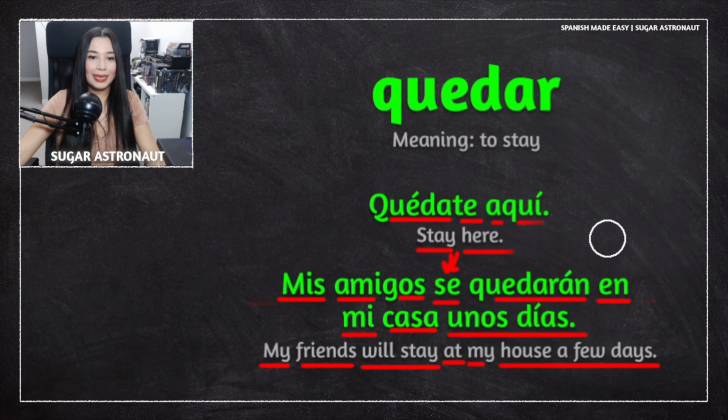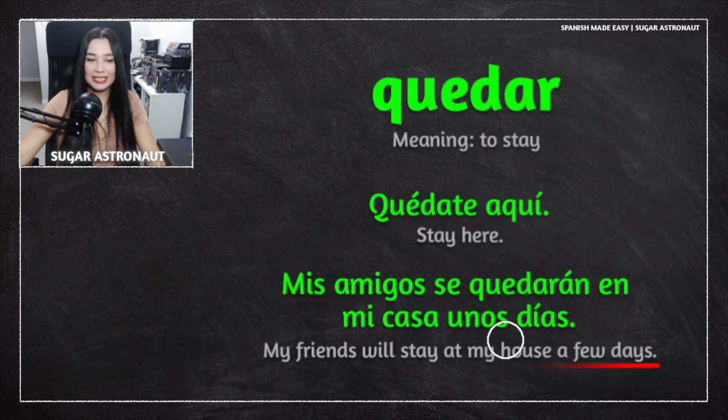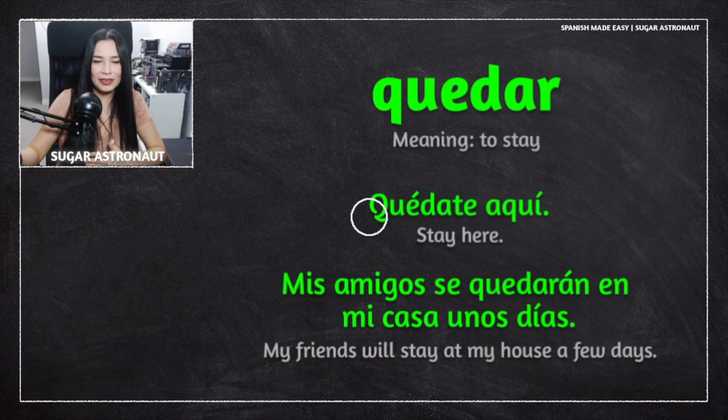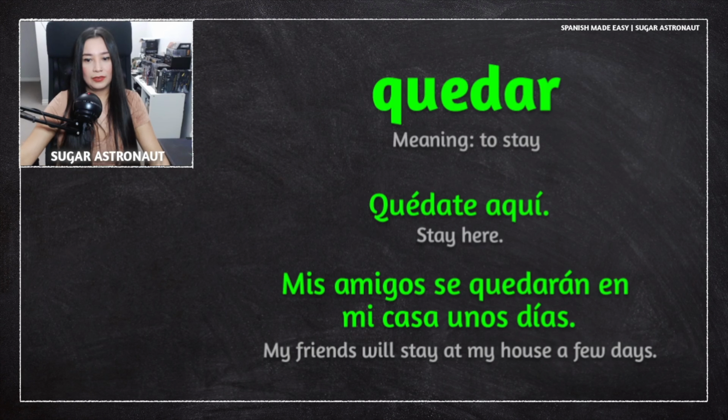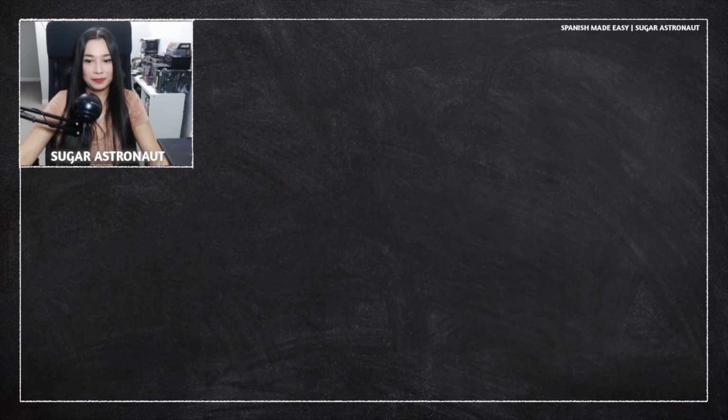Excellent. So, quedar means to stay. That's one of the simple meanings of quedar. So, it's a good meaning. It can be used in multiple situations. It's crazy because here, the first example is a command, and then the second one is like you're just saying that your friends are gonna stay at your house. So yeah, quite different situations, but in both situations, quedar means to stay. So that's something really good. Okay.